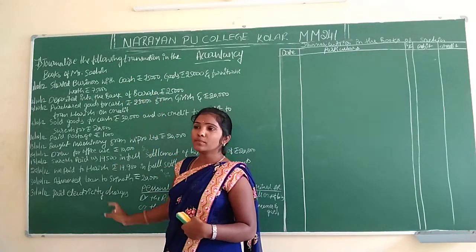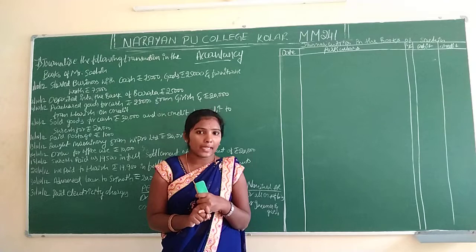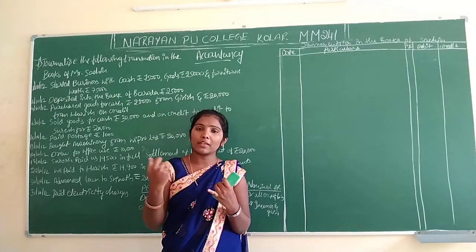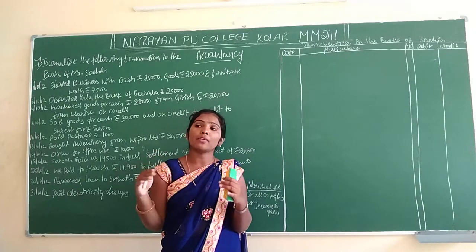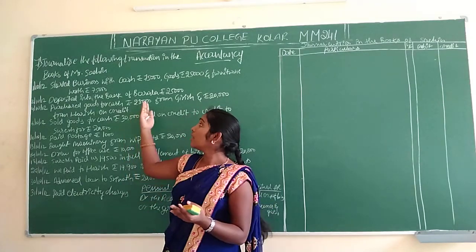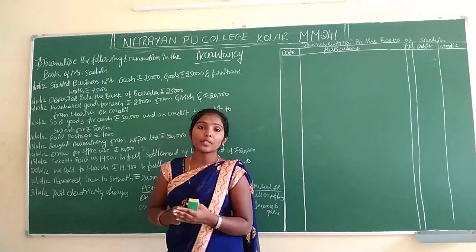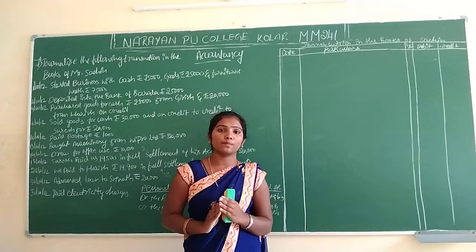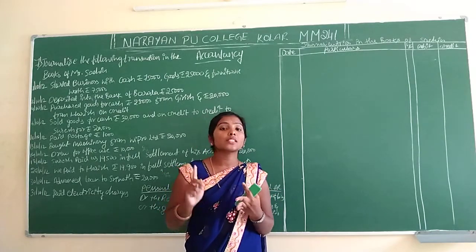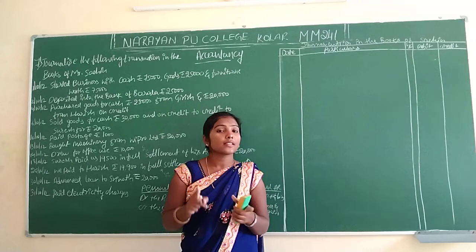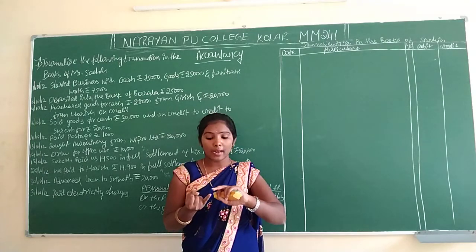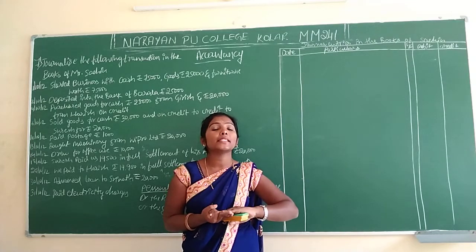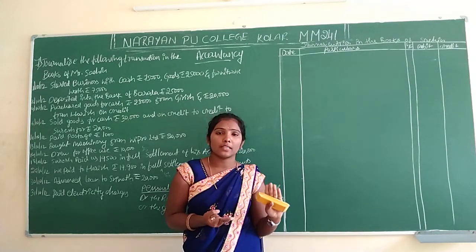In every problem, the mandatory entries are, what are the mandatory entries? Capital. Started business with cash, capital, furniture. If they give anything, for example goods, furniture and machinery, it should be capital only. Purchase, sales, purchase return, sales return, and even electricity charges, interest received, commission received. These are all the mandatory entries in journal entries.